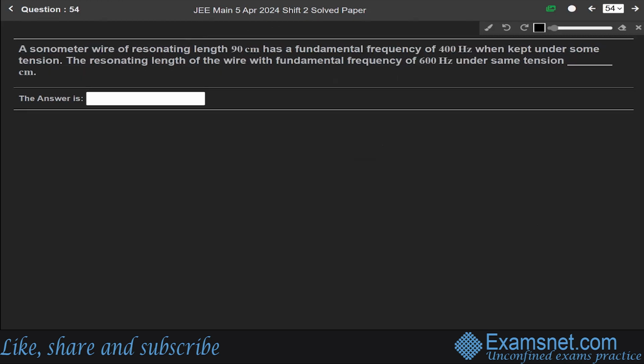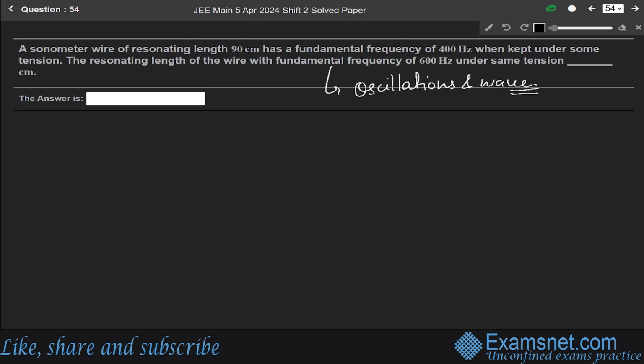Now next question, 54. A sonometer wire of resonating length 90 centimeter has a fundamental frequency of 400 Hz when kept under some tension. The resonating length of the wire with fundamental frequency of 600 Hz under the same tension will be? This question is from the chapter of oscillations and waves.